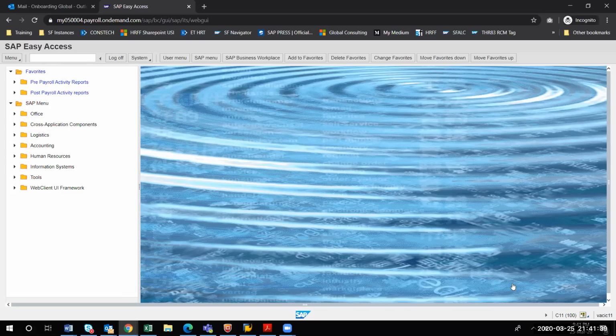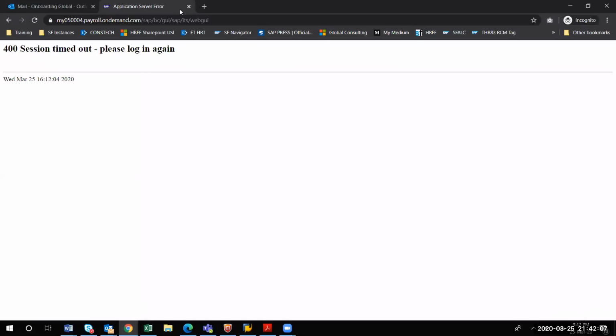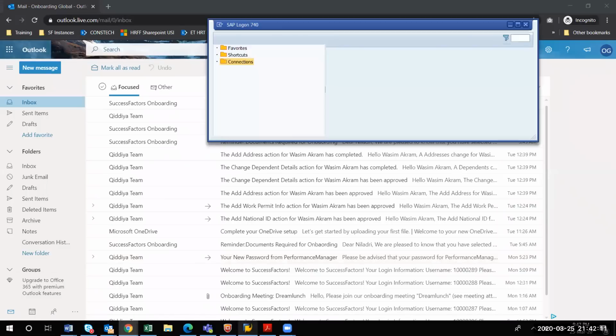Yes, I'm seeing. This is another SAP GUI, another client. The client name is not mentioned here, but we have created a favorite, and we have provided the link in SuccessFactors. That is the trick here, but ultimately the client will be coming here. Can you see the favorite? There are some pre-payroll activity reports and some post-payroll activity reports. Sorry, it timed out. In this way, we can create this kind of report, whatever custom report.